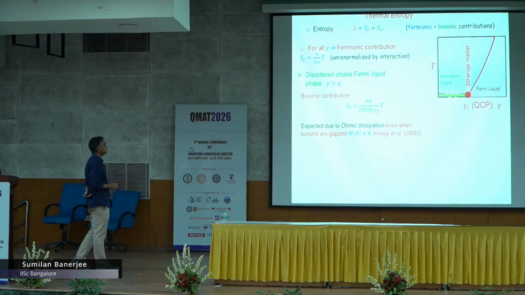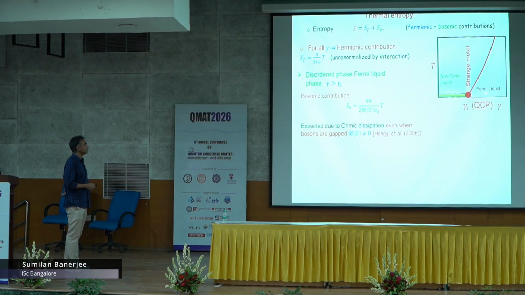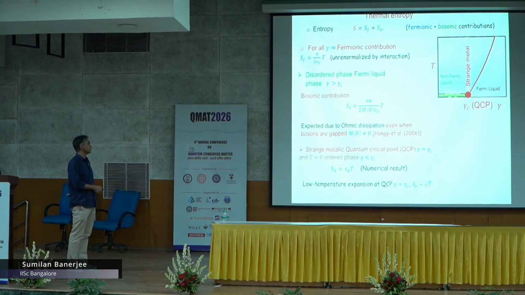However, the effect comes for gamma greater than gamma c in the Fermi liquid phase. There is a bosonic contribution which is linear T for the entropy. The bosonic contribution comes because it is like an ohmic bath, and it has a linear T coefficient determined by the self generated dissipation strength kappa. That is basically this disordered Fermi liquid phase over here, and numerically we find that at the critical point it is also linear T.